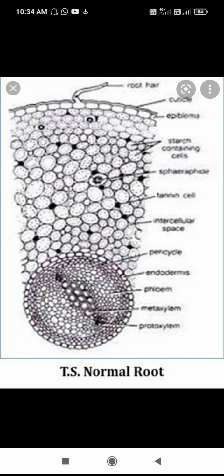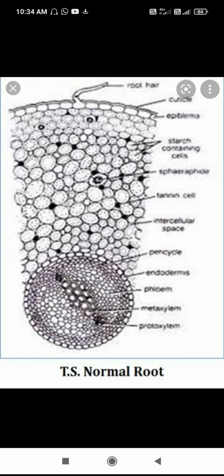Root hairs are present in this epidermis.